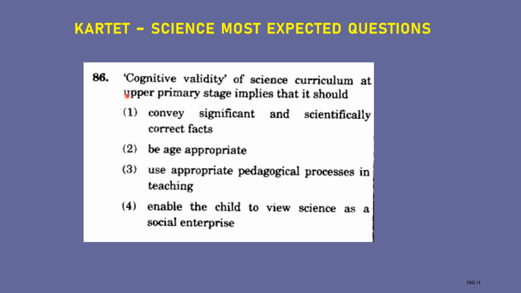Next one, cognitive validity of science curriculum at upper primary stage implies that it should convey significant and scientifically correct facts. Option 2, be age appropriate. 3, use appropriate pedagogical process in teaching. Fourth one, enable the child to view science as a social enterprise. The correct answer for this question is be age appropriate.